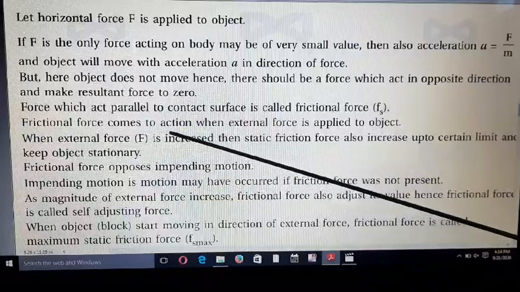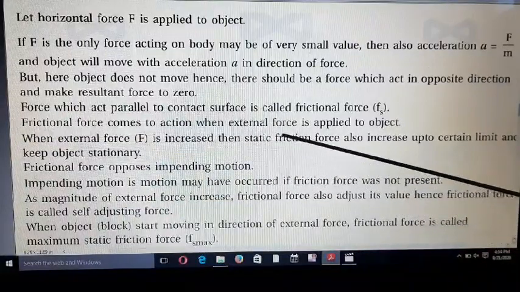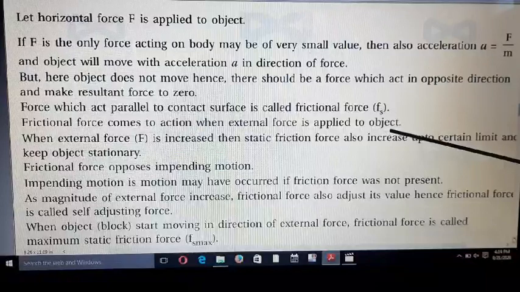Frictional force comes into action when an external force is applied to the object.